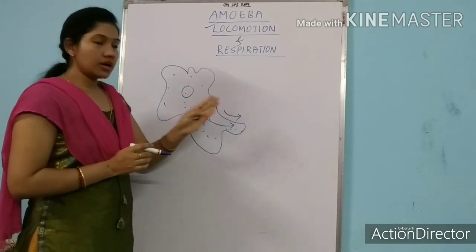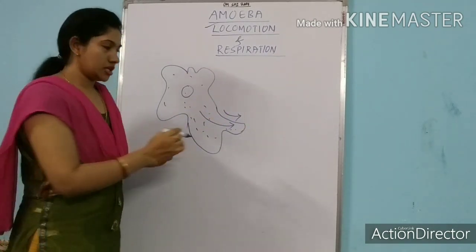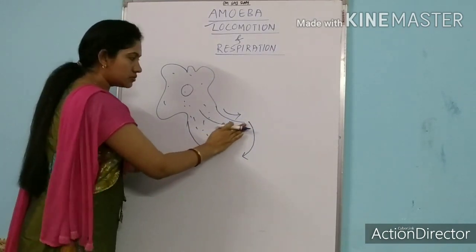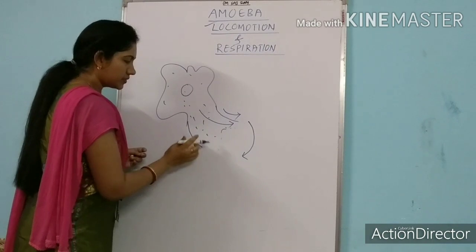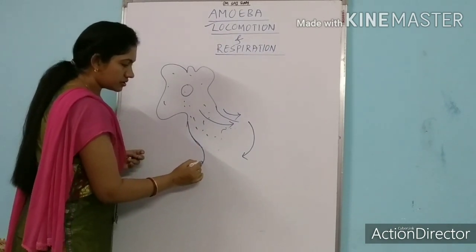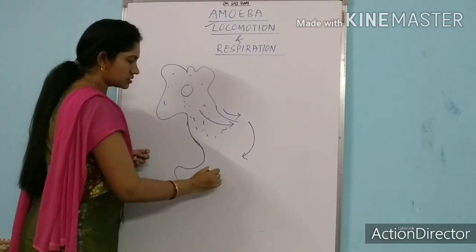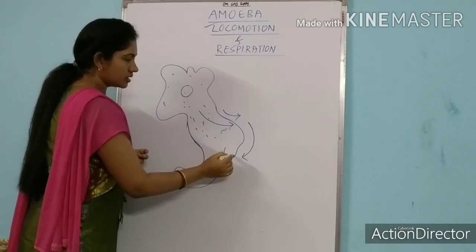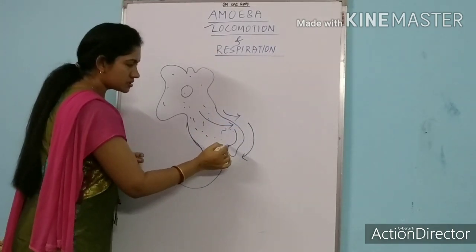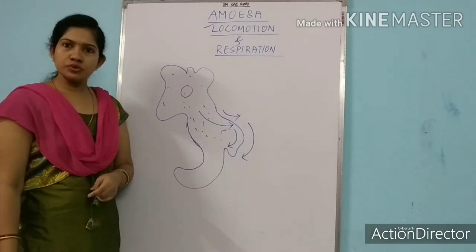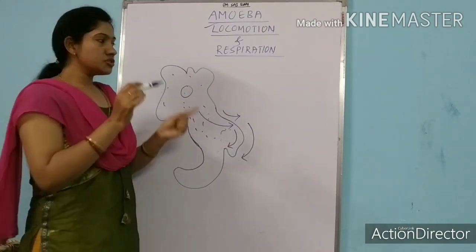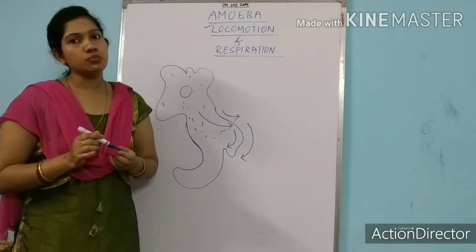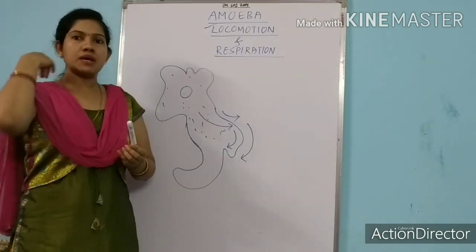Again, now if the amoeba wants to change its direction to this side, what will it do? Again, it will extend its false feet towards this direction. Understood? Means the locomotion in amoeba is only due to the extension of its pseudopodia along with the cytoplasmic content.